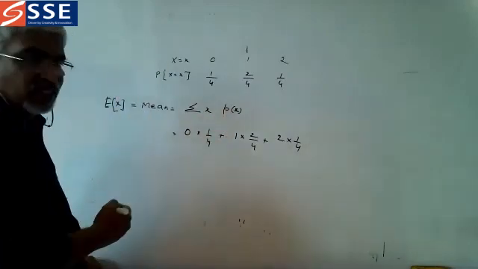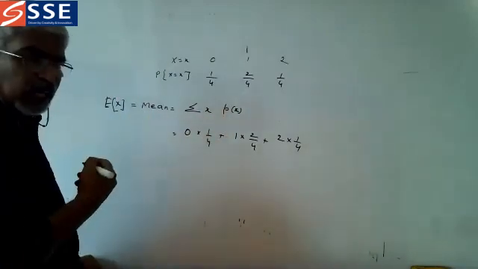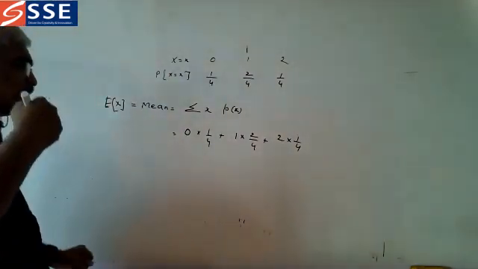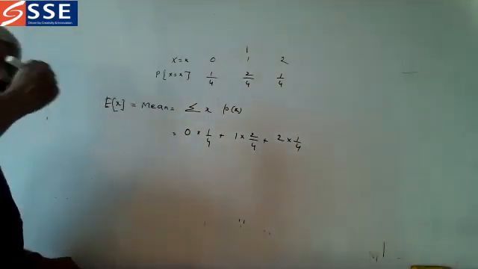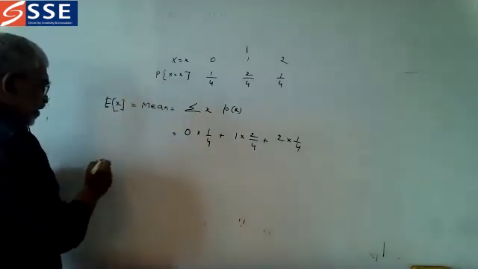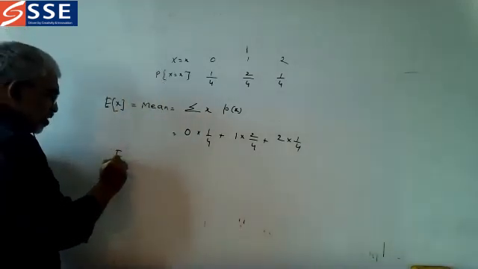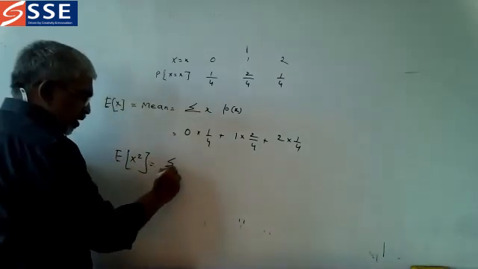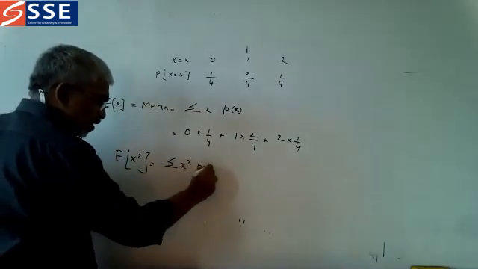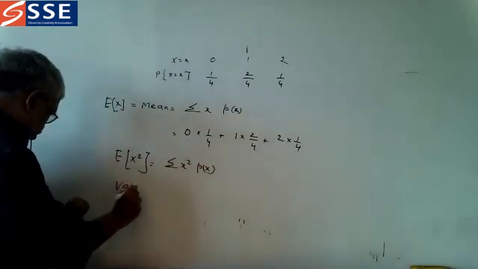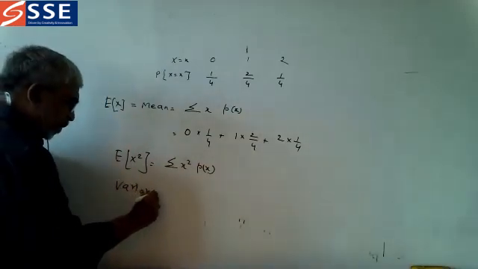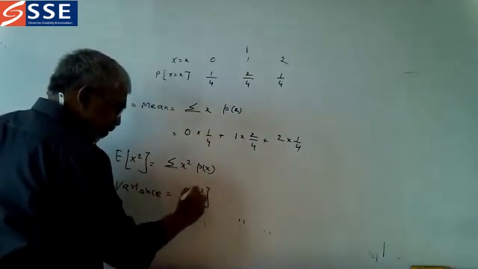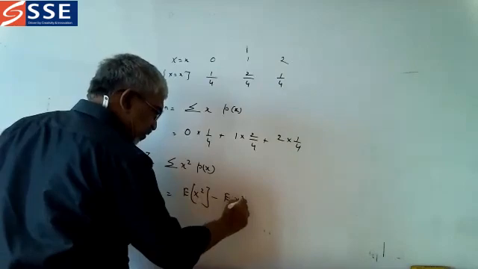And next, variance. How to calculate variance? Okay, mean is equal to 1. Very good. Then variance is what? Before going for variance, we must know E of x square. E of x square is summation x square p of x. And variance is equal to E of x square minus E of x the whole square.